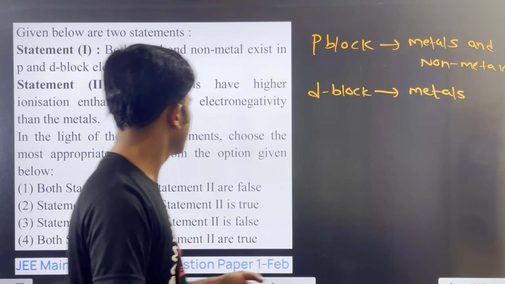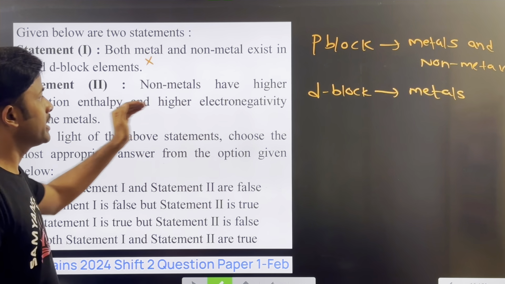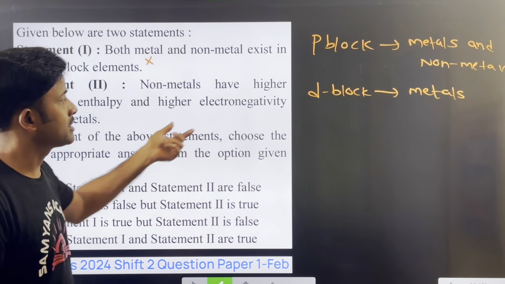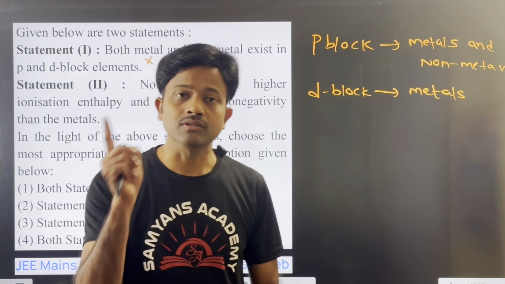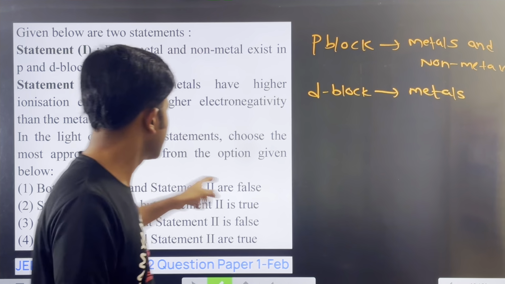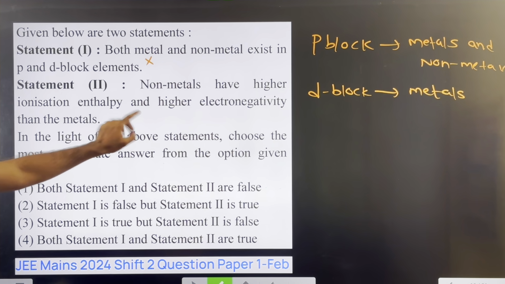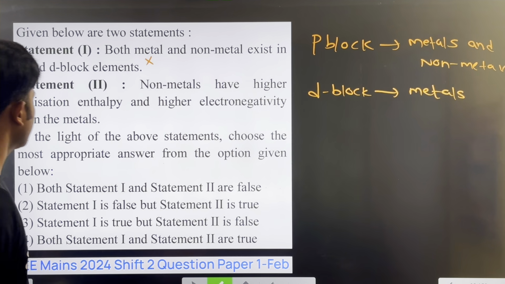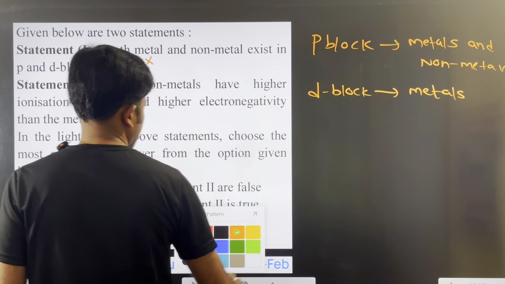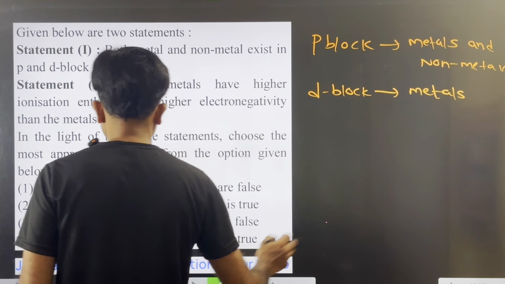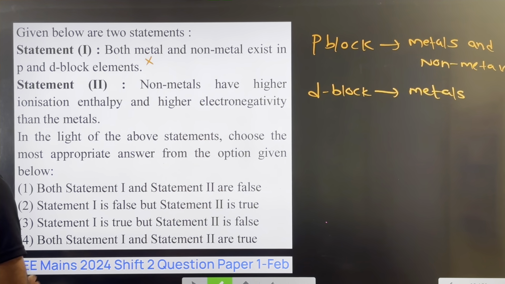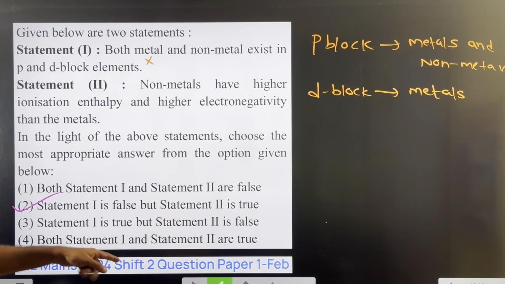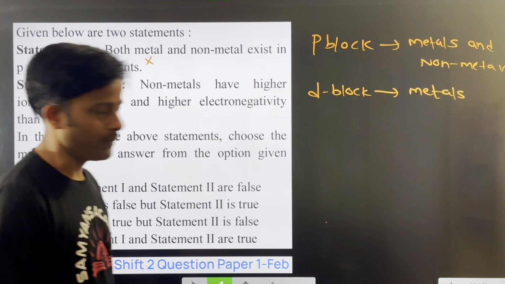If size decreases, then ionization enthalpy and electronegativity values increase. That means the given statement is correct. So statement 1 is false, but statement 2 is true, and this question was given in Mains 24.